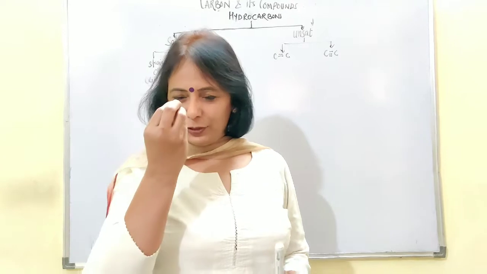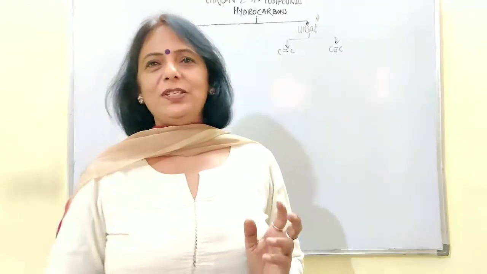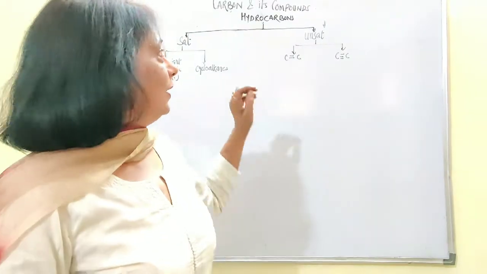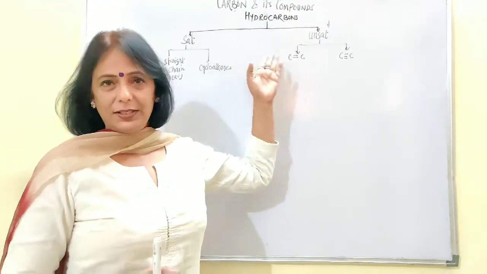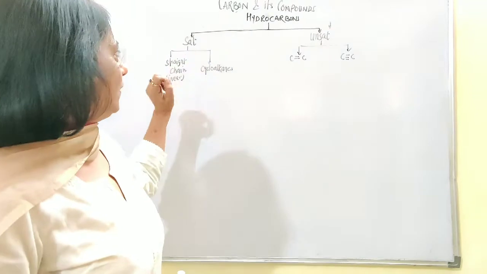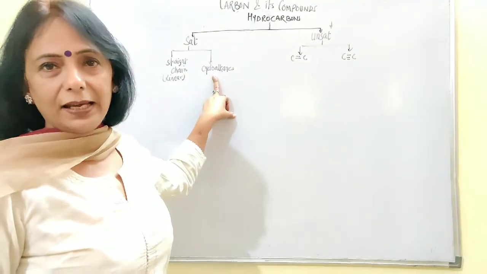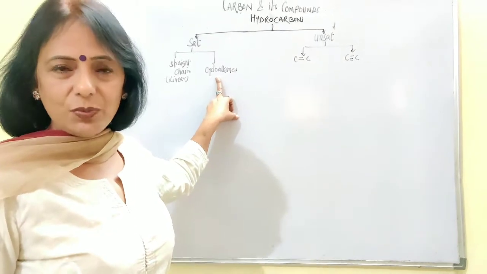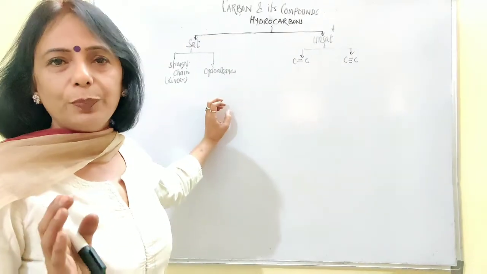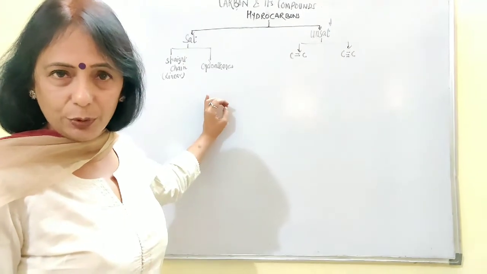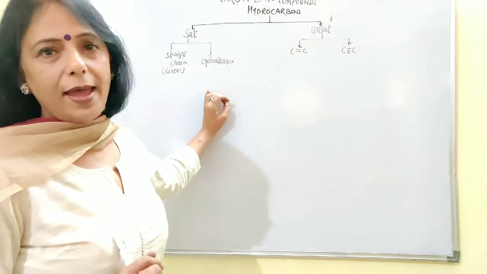Let me give you a quick reflection on the previous topics which we covered during the last session. I told you about the hydrocarbons, saturated and unsaturated, and in saturated we covered straight or linear hydrocarbons, and then we did cyclic hydrocarbons or cycloalkanes, where I gave you examples of propane and cyclopropane. Then I told you about cyclobutane, cyclopentane and cyclohexane.